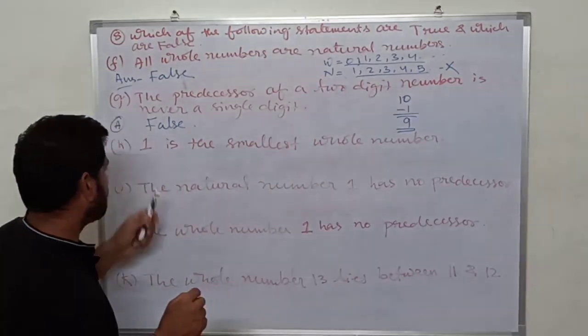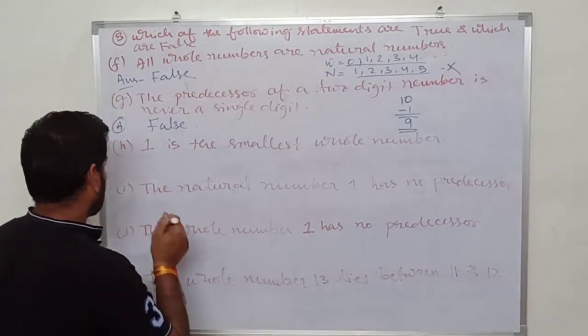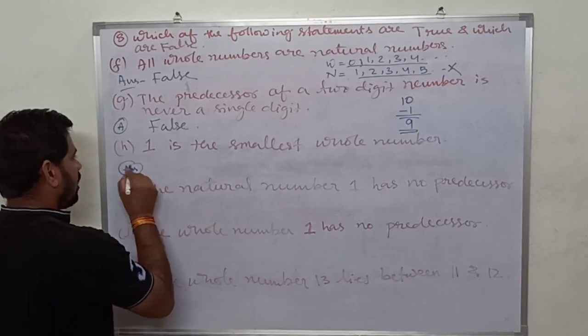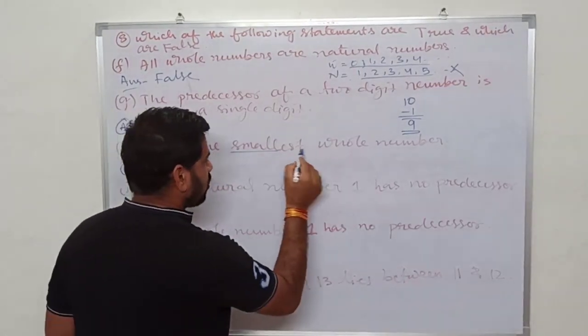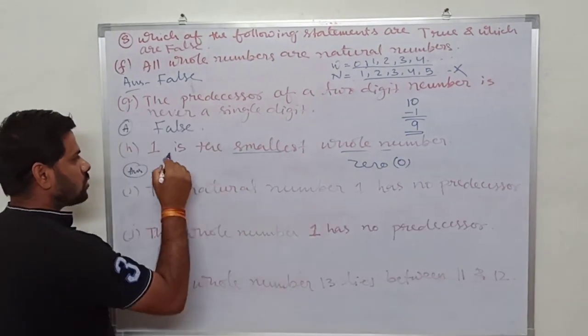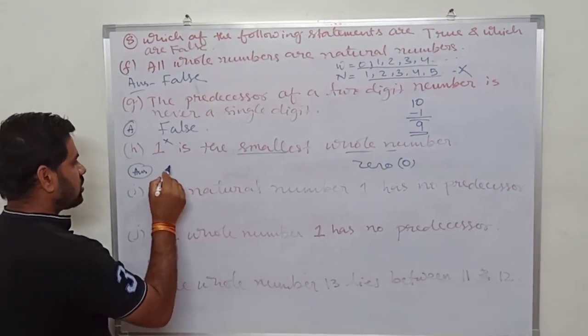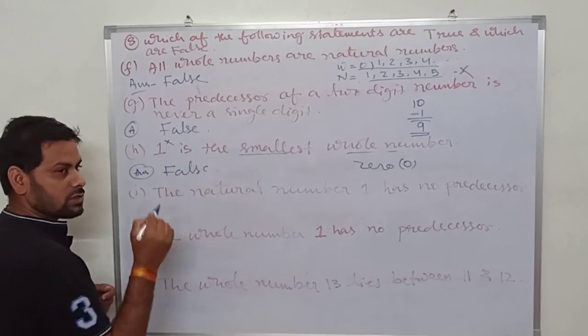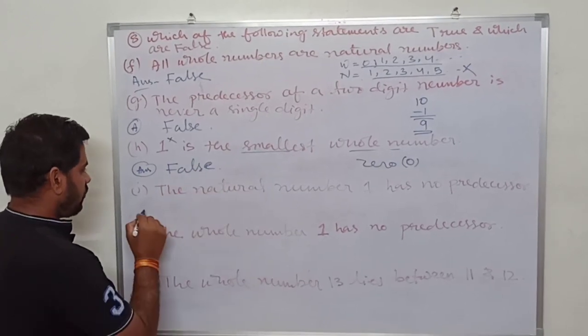Okay, next, 1 is the smallest whole number. You know the answer. The smallest whole number is 0. So 1 is not the smallest whole number. So this statement is false.